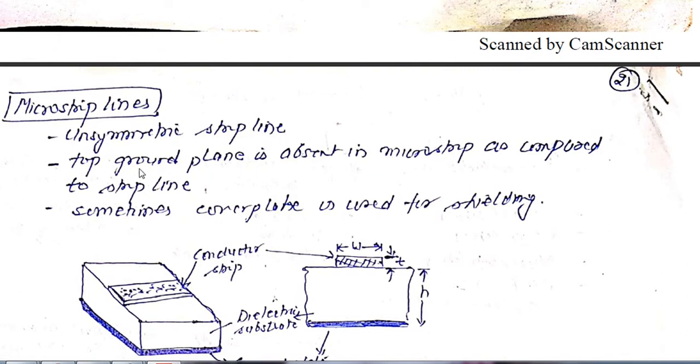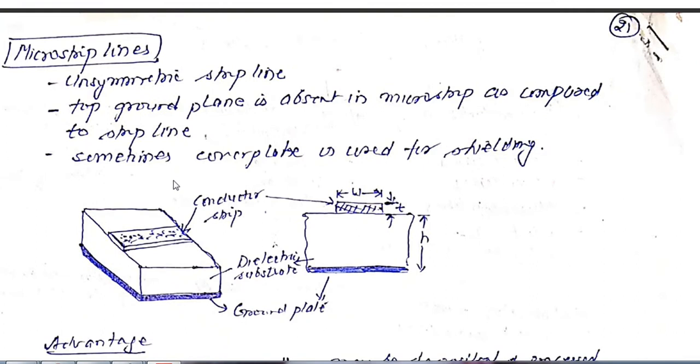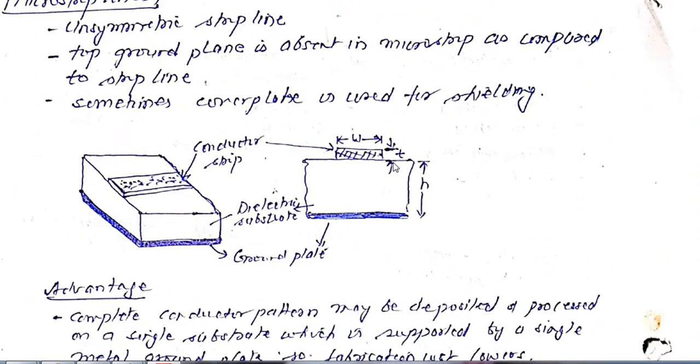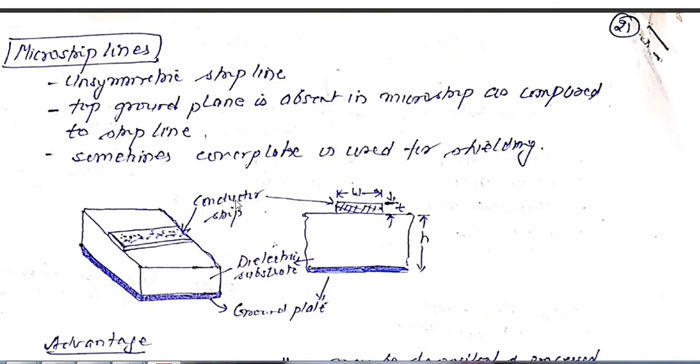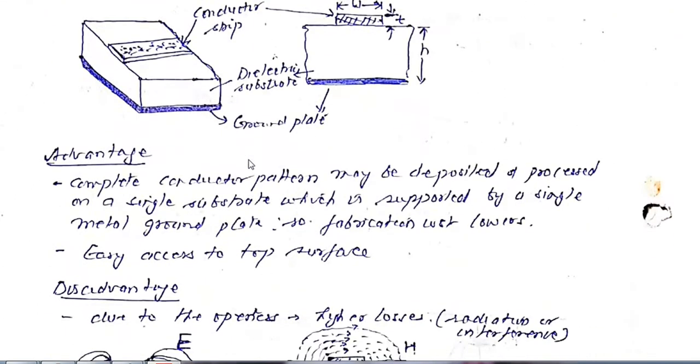The top ground plane is absent in microstrip as compared to the strip line. Sometimes a cover plate is also used for shielding, because this is an open surface and there are field and radiation losses, so we minimize the losses up to a certain extent.